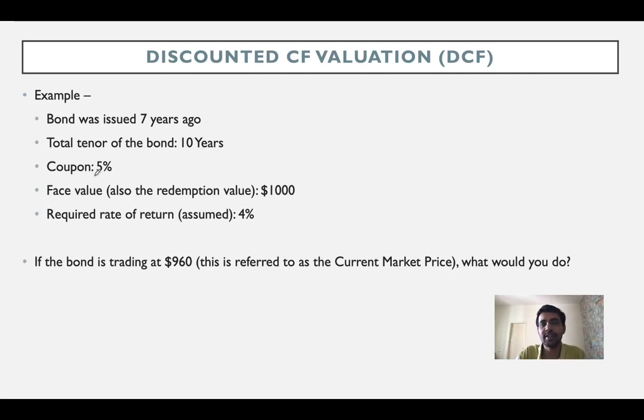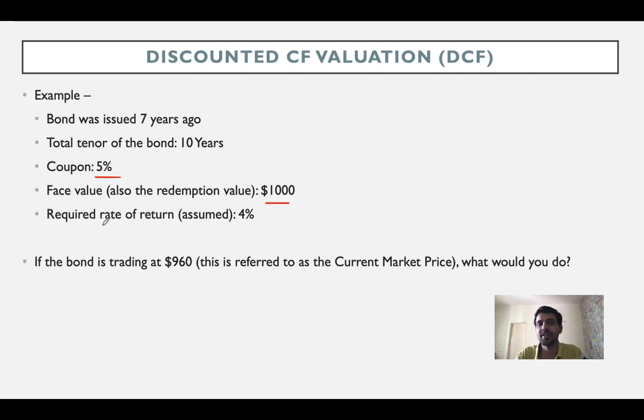Let's say hypothetically that the coupon is 5%. The face value, which is also the redemption value, is $1,000, right? Just to reiterate the fact, if the redemption value and the face value are not equal, the coupon is always calculated on the face value and not on the redemption value. Please keep that in mind, right?